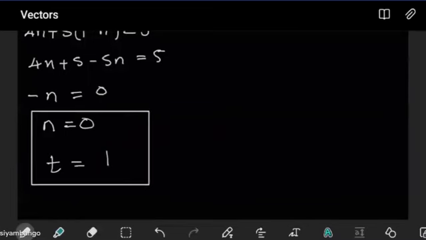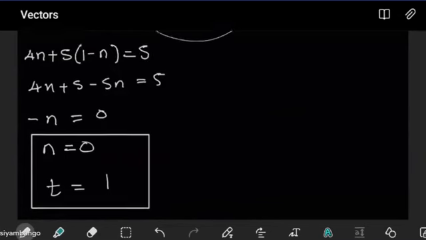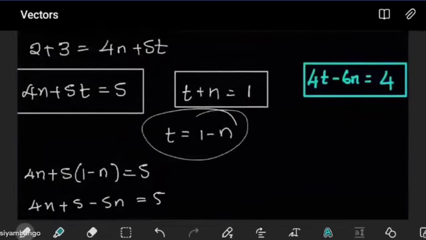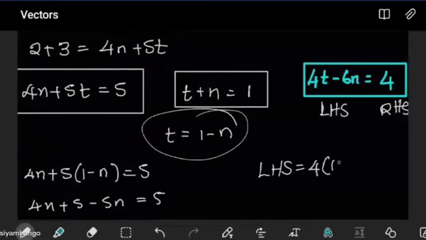But do these values of n and t really exist? If they do exist, then they must satisfy the third equation there as well. So from the third equation, we have the left-hand side, which is 4t minus 6n, and we have the right-hand side, which is 4. So what I want to see here is, when I get the left-hand side, where there's t, I put 1. Where there's n, I put 0. Will I get the right-hand side?